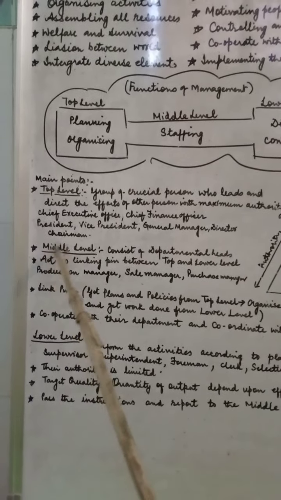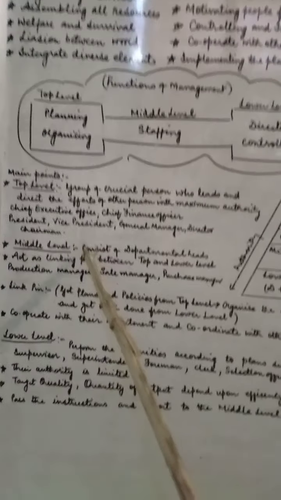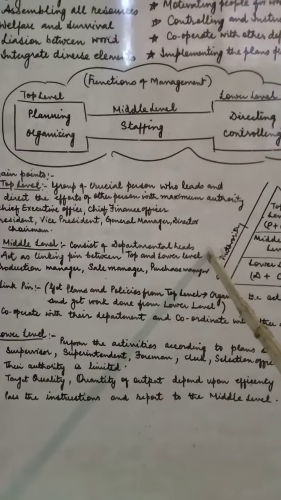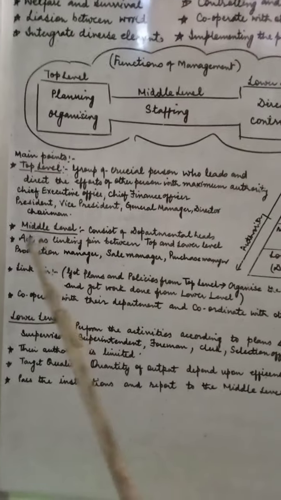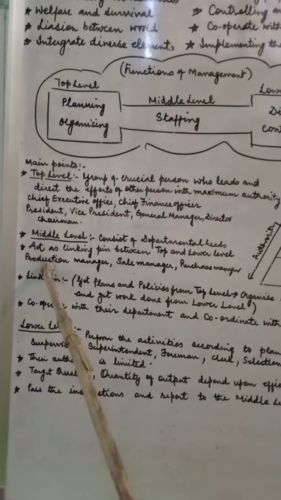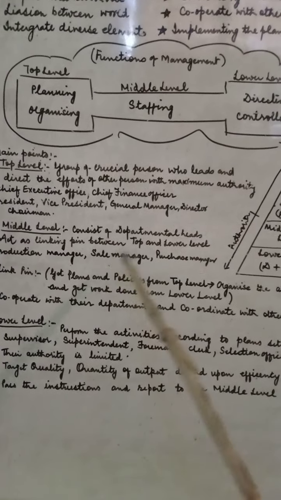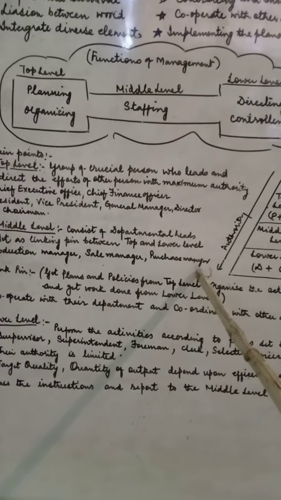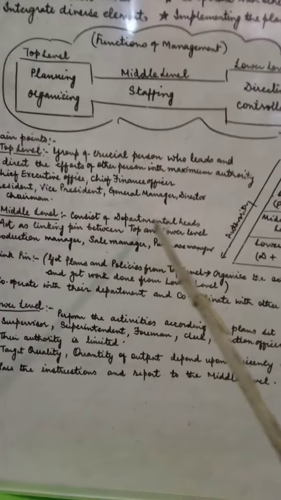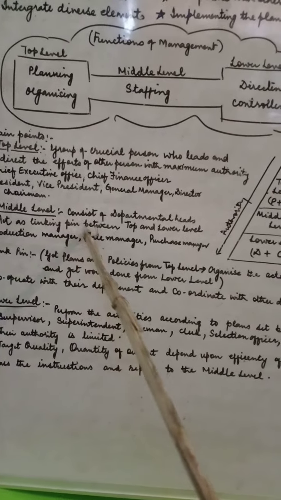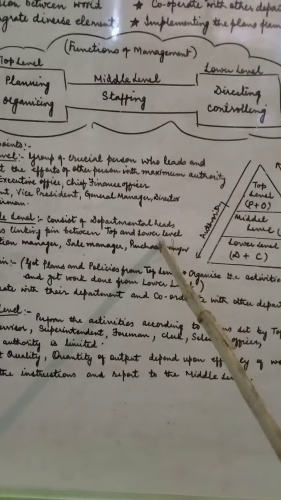Now we come to the middle level of management. It consists of the departmental heads. The departmental heads who come under the middle level are the production manager, sales manager, and purchase manager. It acts as a linking pin between the top and lower levels.